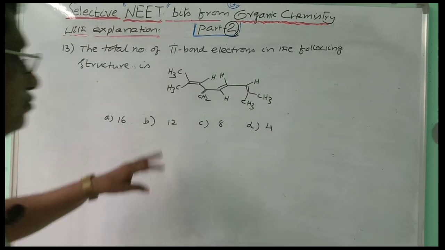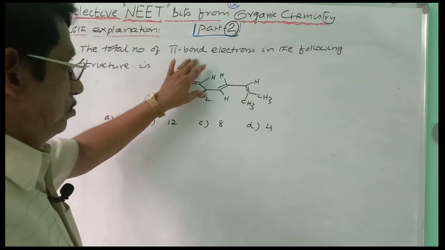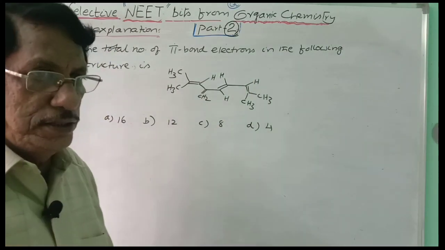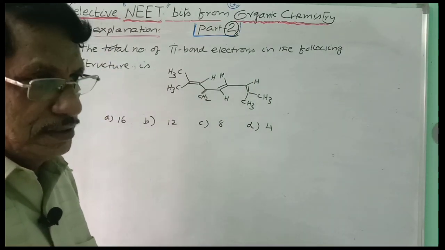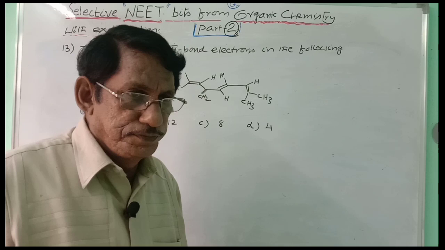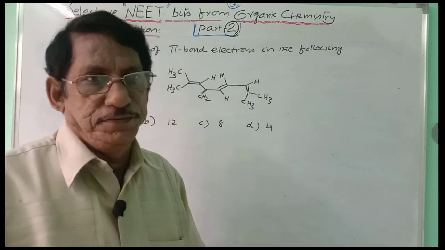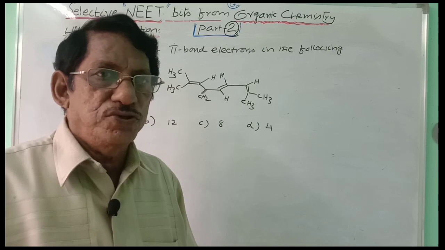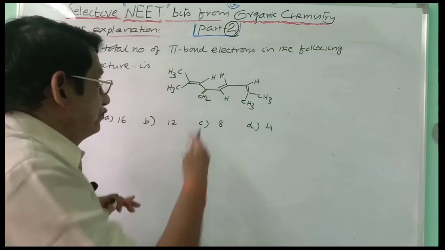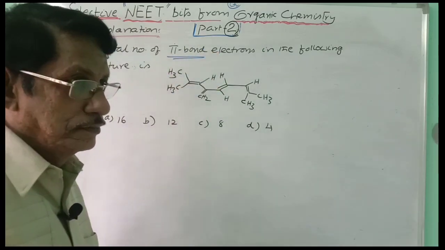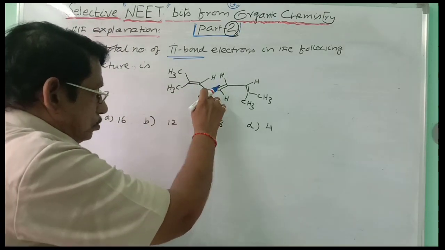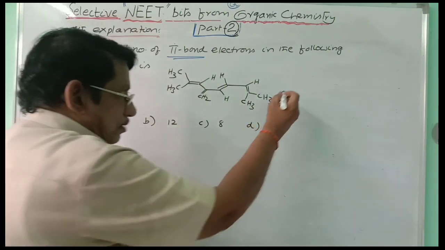Next, the 13th one. The total number of pi bond electrons in the following structure is given to you. You have to find the total number of pi bonds or pi bond electrons. It seems to be very easy, but in haste, you may write the wrong answer just by observing it. You will count the pi bonds: 1, 2, 3, 4. There are 4 pi bonds.